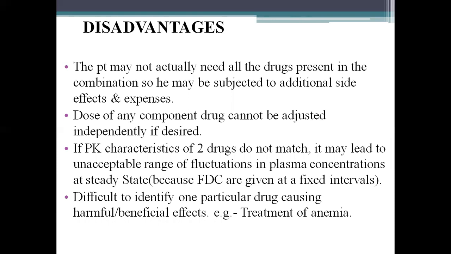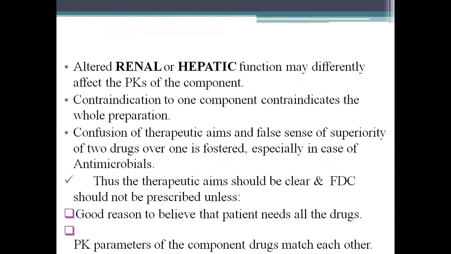If pharmacokinetic characteristics of two drugs do not match, it may lead to unacceptable range of fluctuations in plasma concentrations at steady state because fixed dose combinations are given at fixed intervals. Difficult to identify one particular drug causing harmful or beneficial effects for the treatment. For example, treatment of anemia. Altered renal or hepatic functions may differently affect the pharmacokinetics of the components. Contraindication to one component contraindicates the whole preparation.